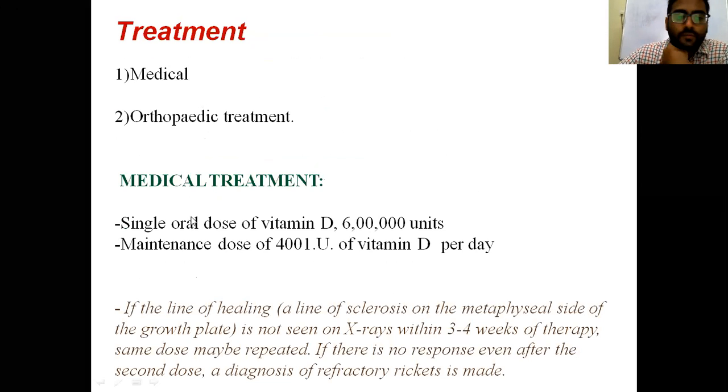Medical treatment consists of oral vitamin D of 6 lakh units, either in IM form or 60,000 international units per week, given for 4 to 6 weeks, and the maintenance dose is 400 international units per day. It depends upon the age group. In the childbearing age group, for pregnant mothers, it is up to 1000, and for mothers who are breastfeeding, it may rise up to 1500 international units.